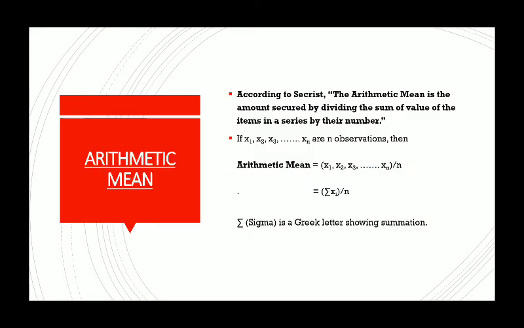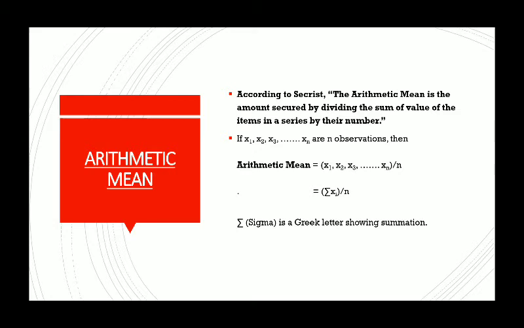Arithmetic mean. What is arithmetic mean? The term arithmetic mean is a simple statistical term used for mean, which we have done till now in junior classes. Yes, arithmetic mean is the amount secured by dividing the total sum of the values in the series by the number of items. For example, if x1, x2, x3 ... xn are n observations, then arithmetic mean is x1 plus x2 plus x3 plus ... xn divided by small n, where small n is the number of items.